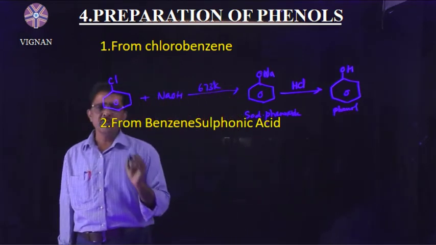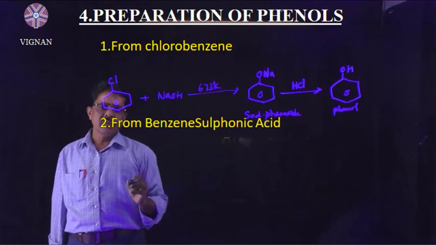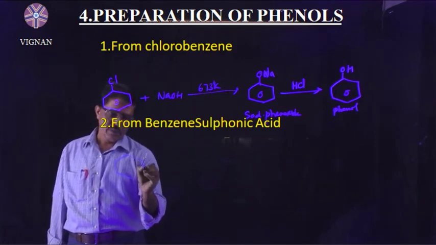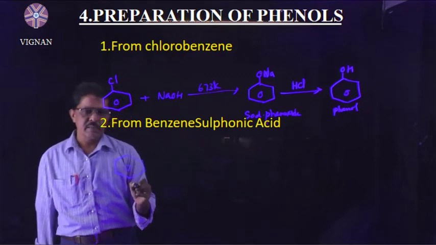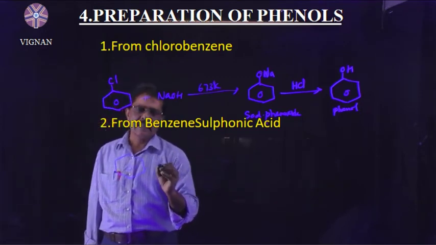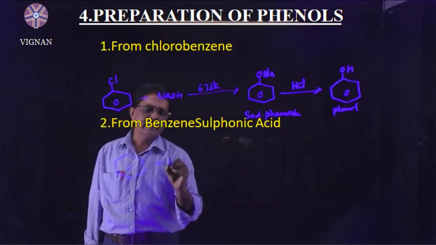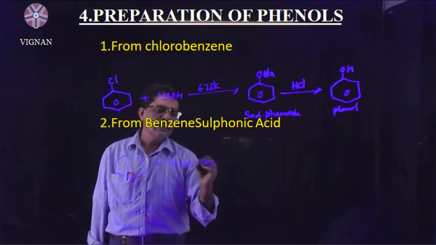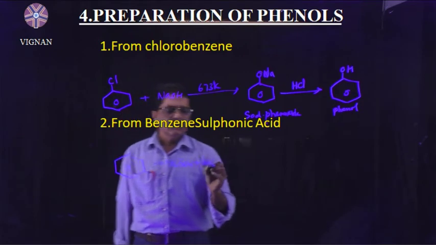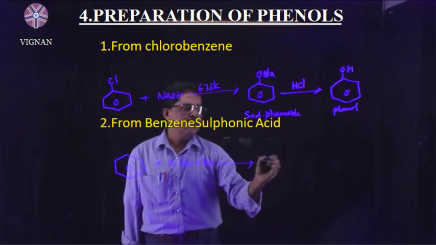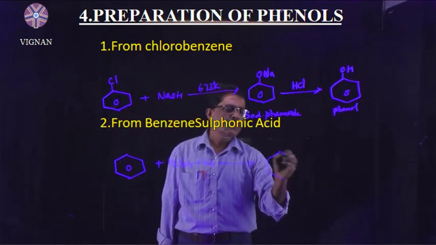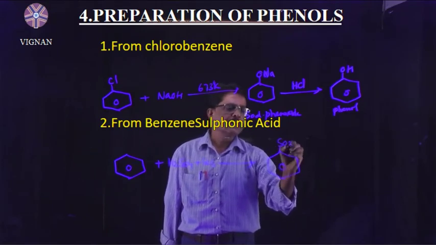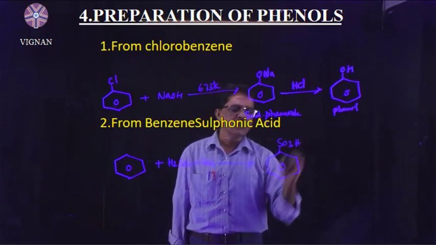Next, from benzene sulfonic acid. First of all, we have to make benzene sulfonic acid. Benzene is heated with oleum. Oleum is the mixture of sulfuric acid and SO3. Then we will get benzene sulfonic acid, C6H5SO3H.